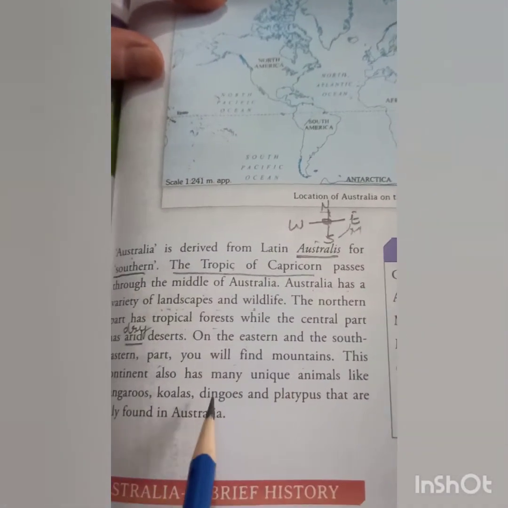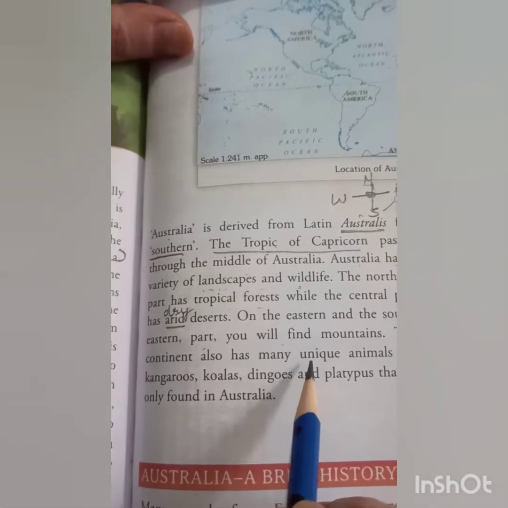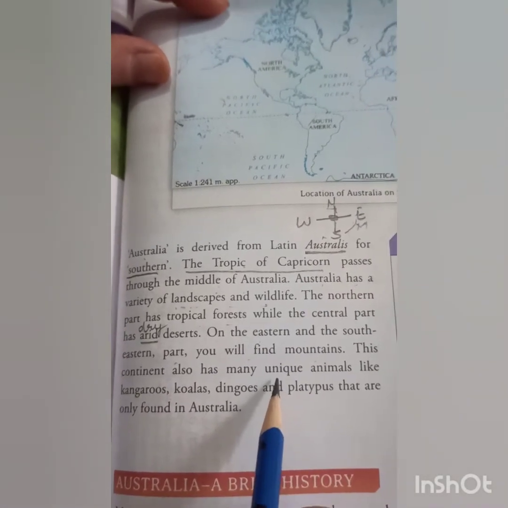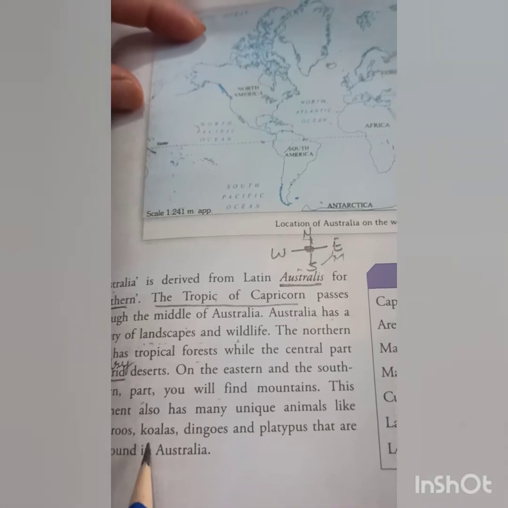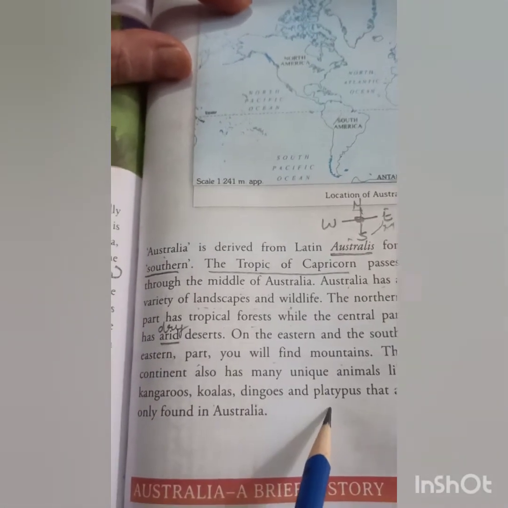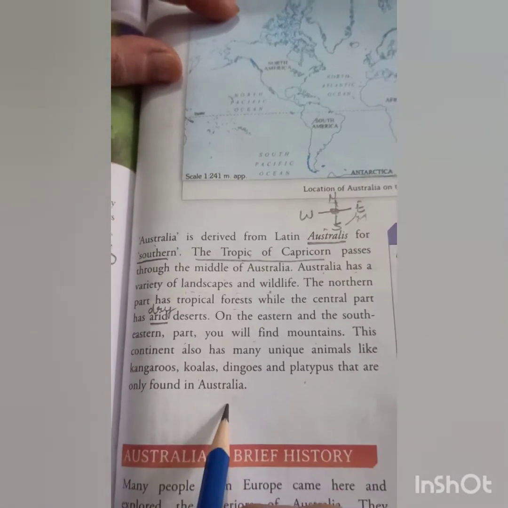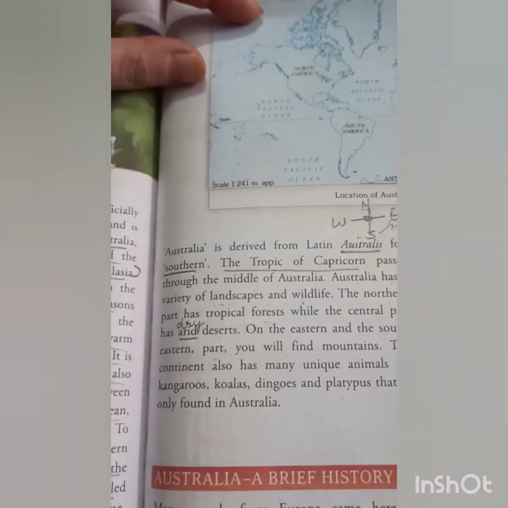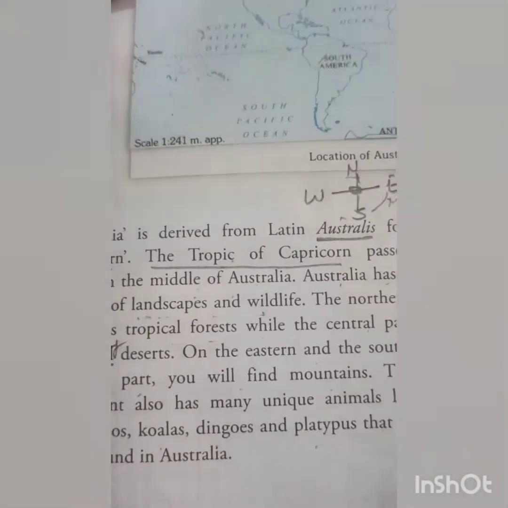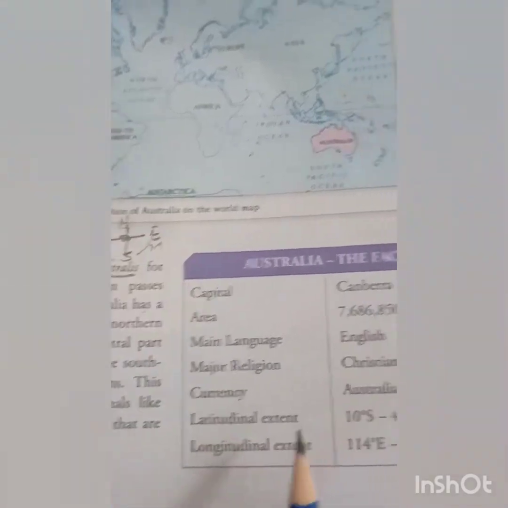This continent also has many unique animals. Unique means animals which are not found anywhere, one of its kind, like kangaroos, koalas, dingoes, and platypus that are only found in Australia. Now, before we begin the brief history of Australia, let's study the facts about Australia in the small box given.